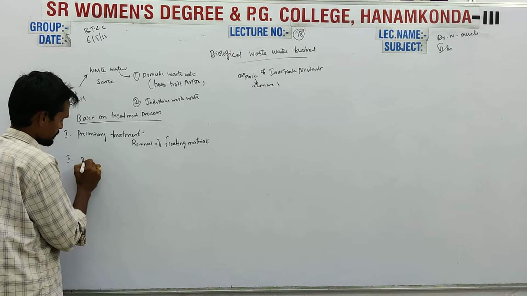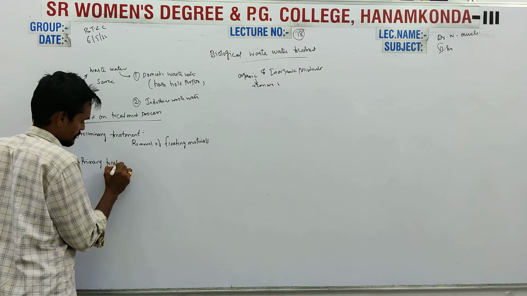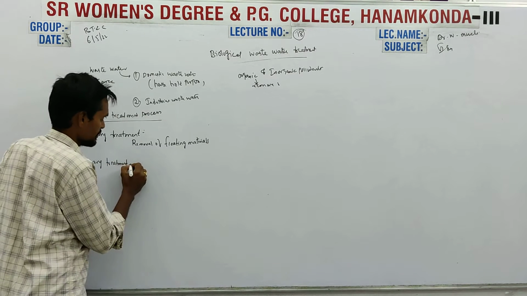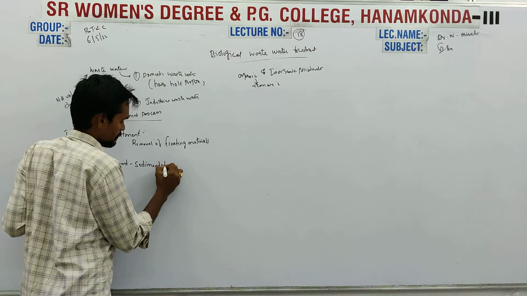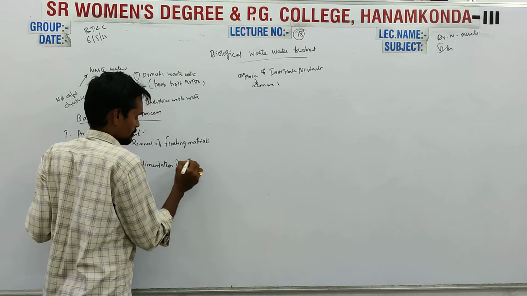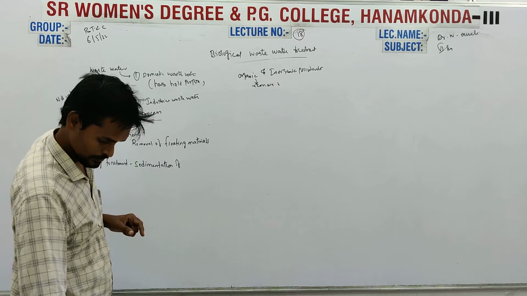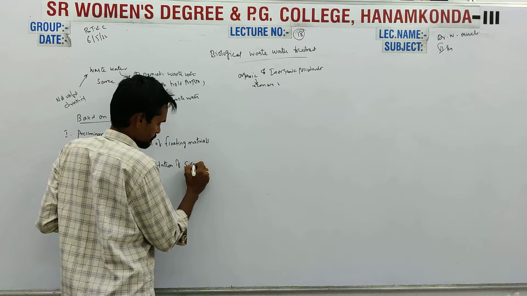Next, primary treatment, which is based upon the sedimentation of suspended materials.